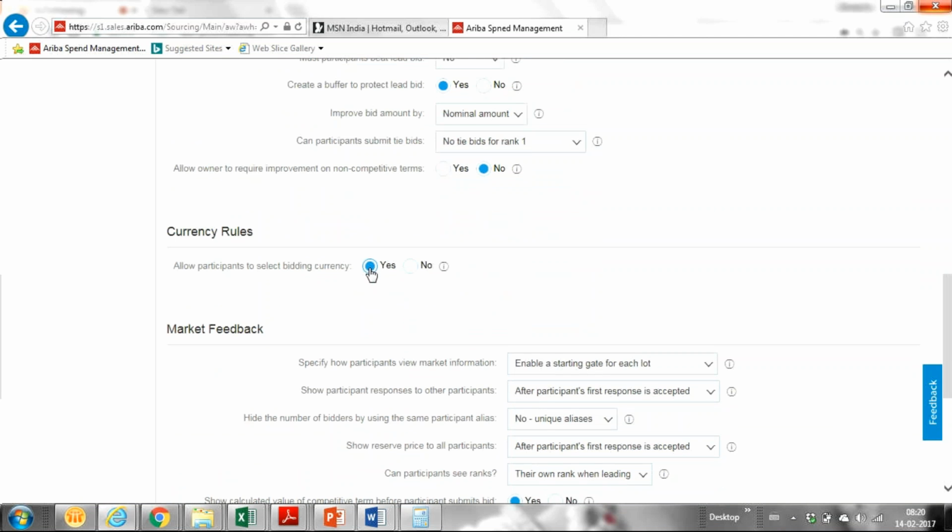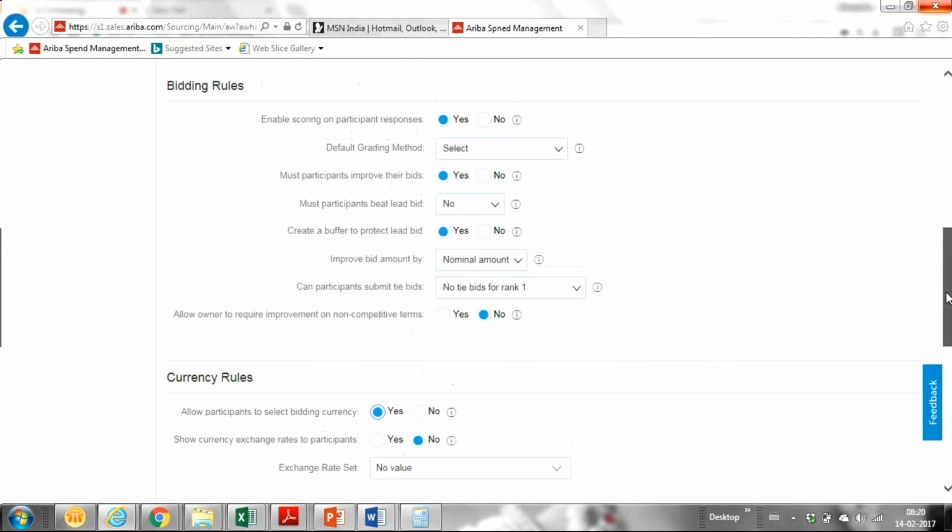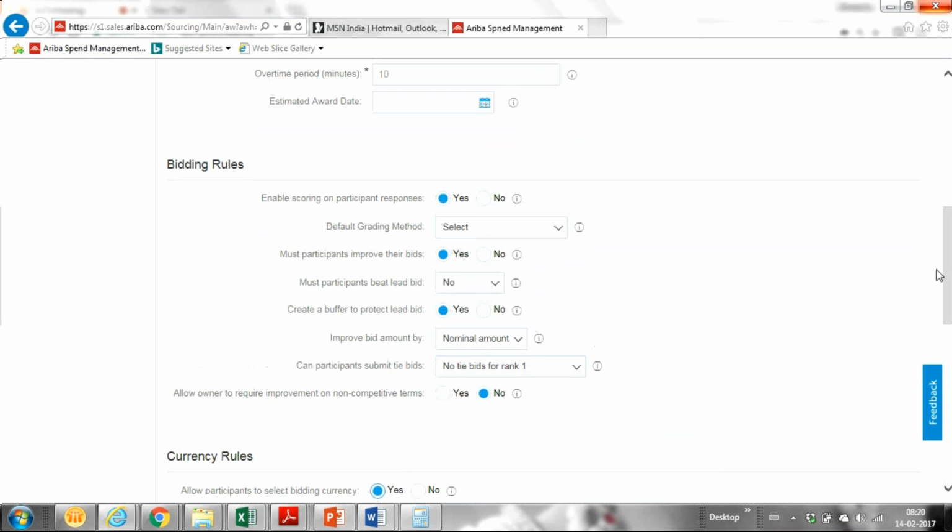Create a buffer to protect lead bid. I'm just reading it from Google. So you want me to explain about this once again? Yeah, please do it online.